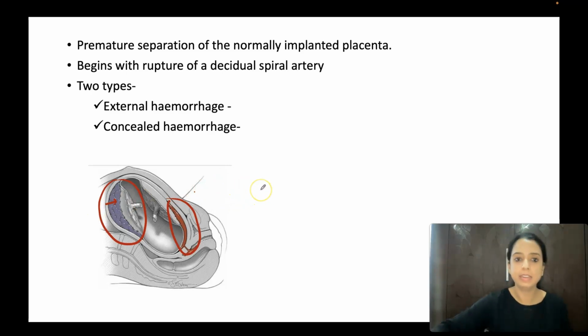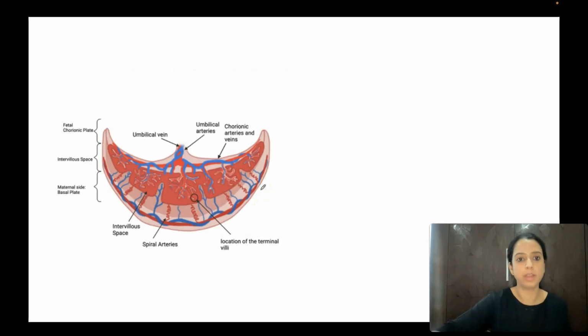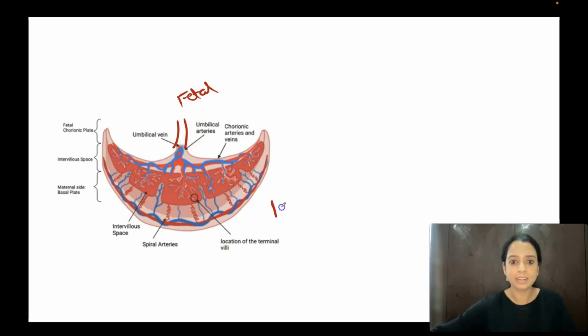Basically, the disruption that happens, as I've told you, is of the spiral arterioles. Can you see the spiral arterioles? This is the whole placenta. Can you see the umbilical cord? This is the umbilical arteries, umbilical vein. So obviously this is our fetal side, whereas this one is our maternal side. From here the maternal blood supply comes, in the form of these thin spiral arterioles.